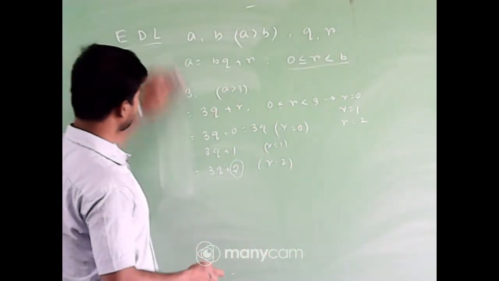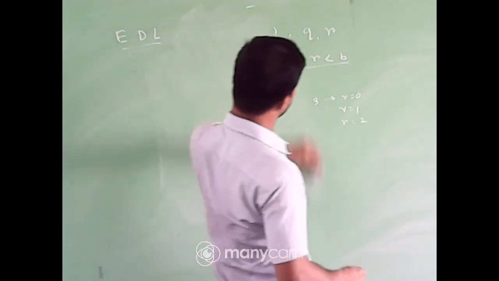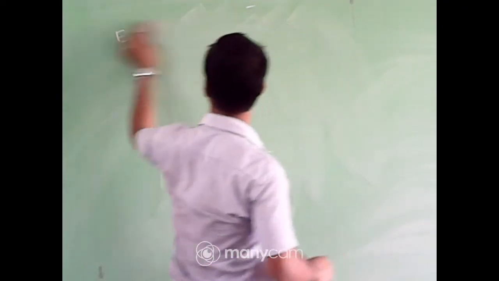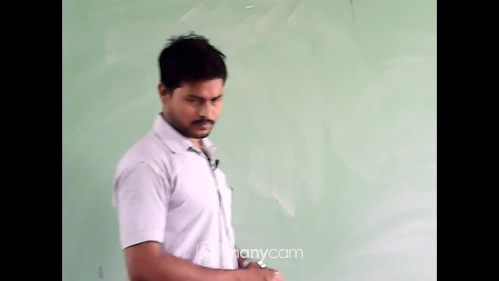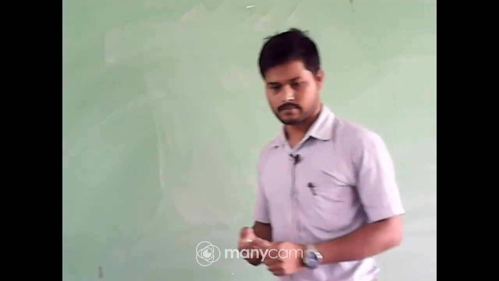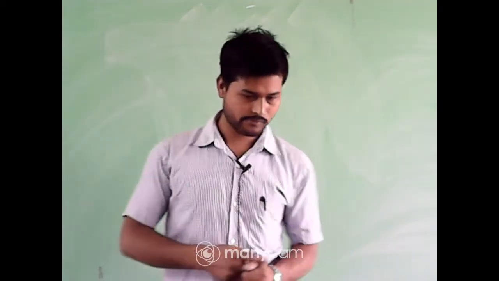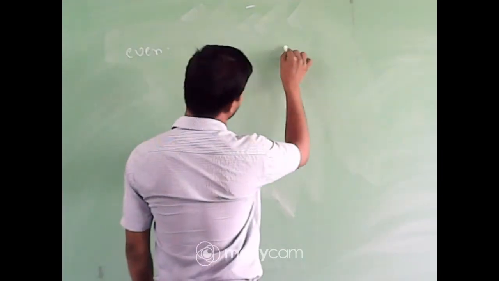Okay, students, can you tell me what is an odd number and what is an even number?